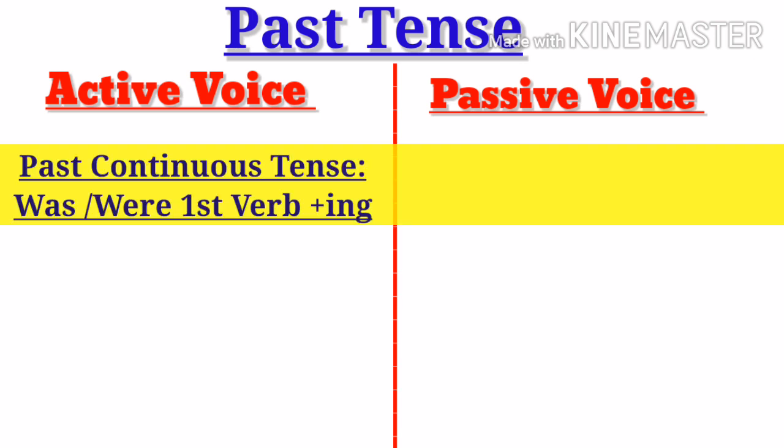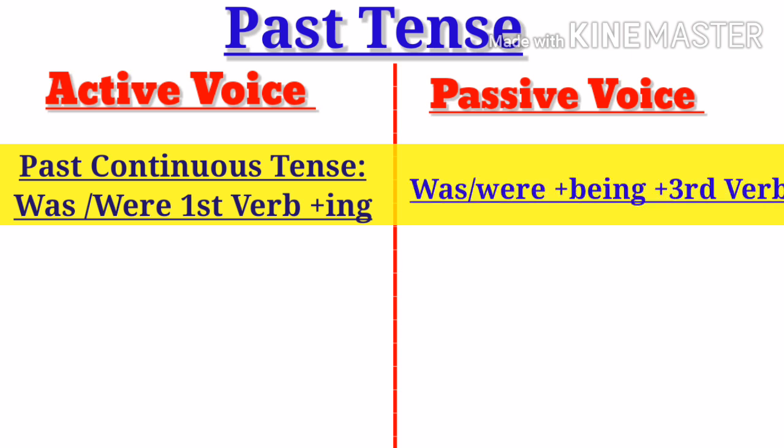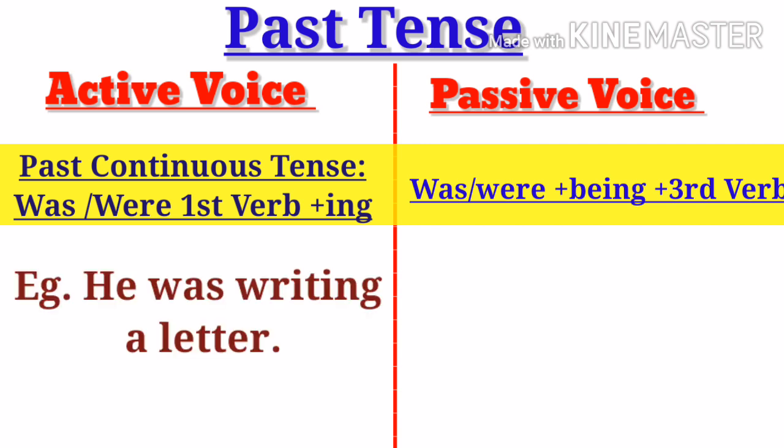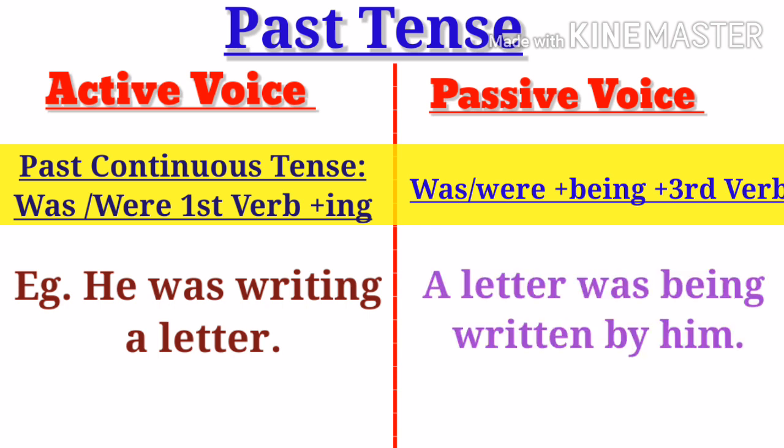Then past continuous tense means use of was, were, first verb ing will change to was being, were being and third verb. Example, he was writing a letter and passive voice of it will be a letter was being written by him.